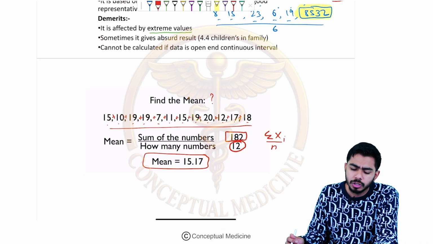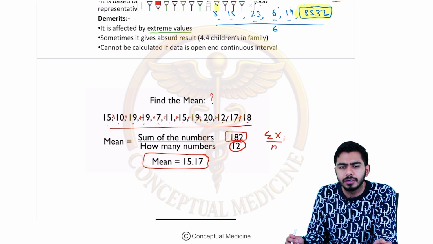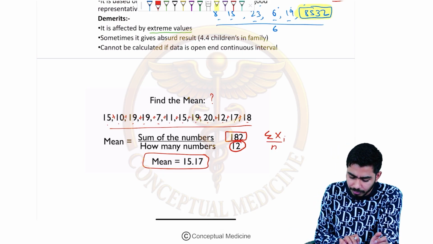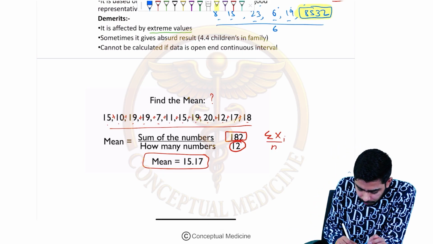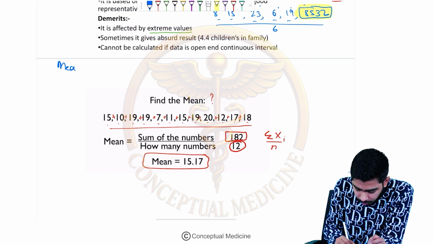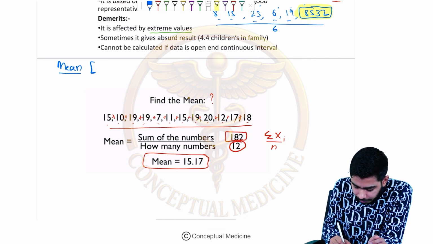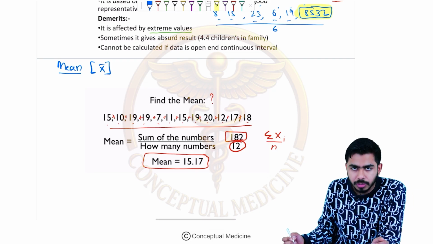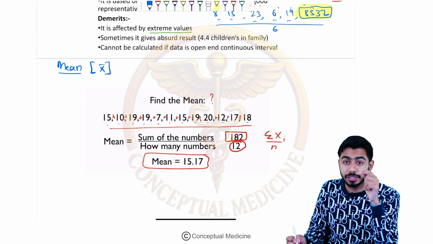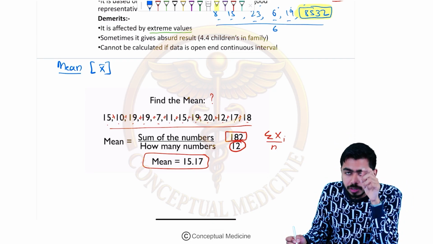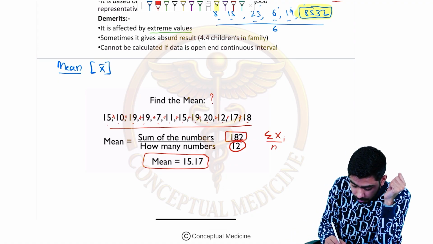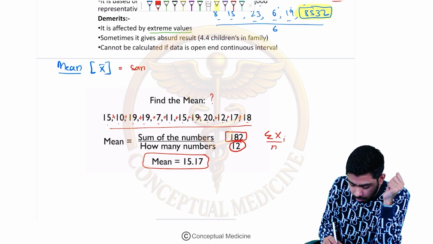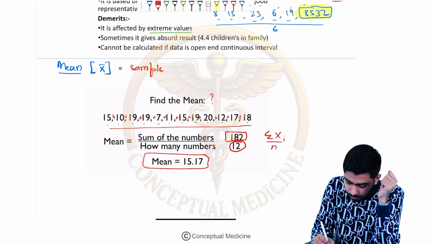Now I'm moving on to the median, right? So one more thing over here, guys. If we are talking about mean, you know, it is represented by x bar, if I'm talking about a sample.